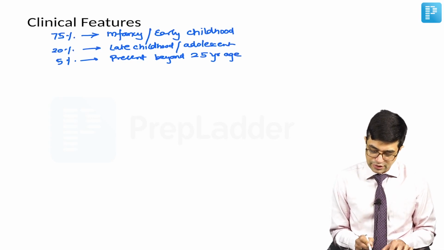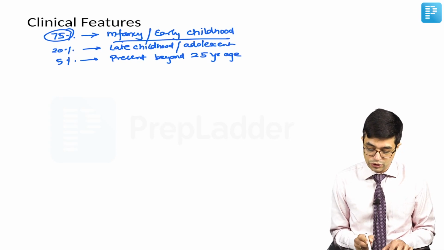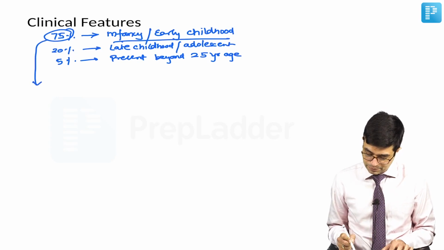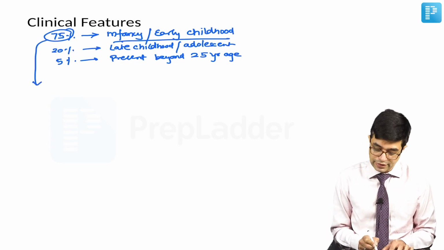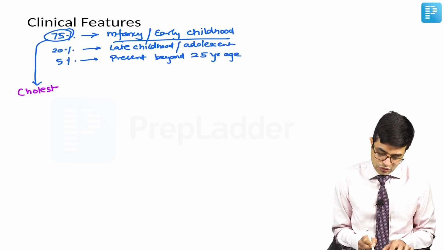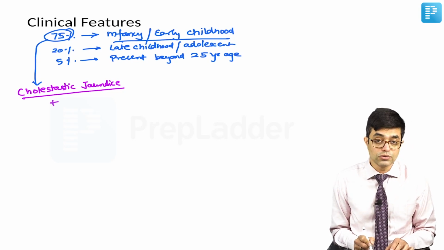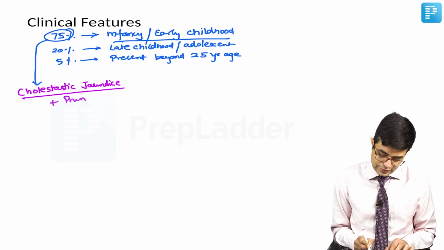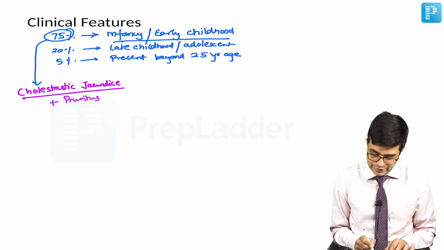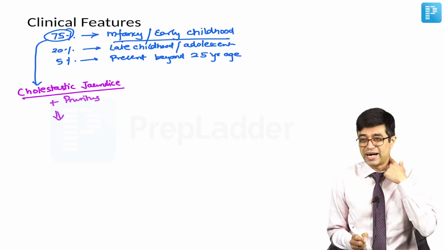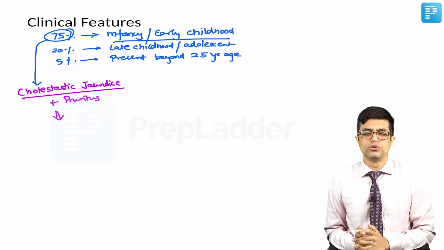Now, children who present early, in the infancy period or early childhood, the presenting features in these children will include features related to cholestatic jaundice. So, there will be cholestatic jaundice, that is yellowish discoloration. They will have clay colored stools. They will have pruritus.